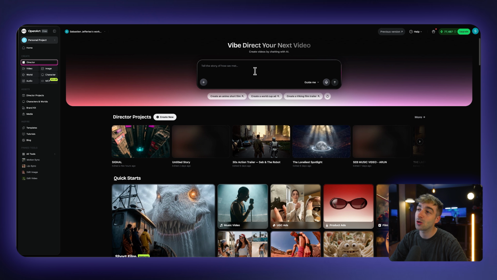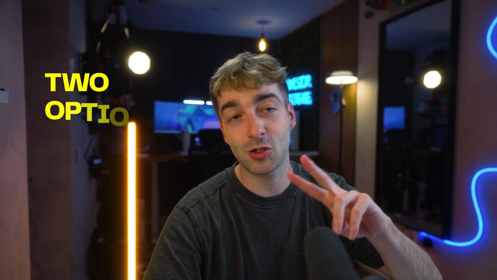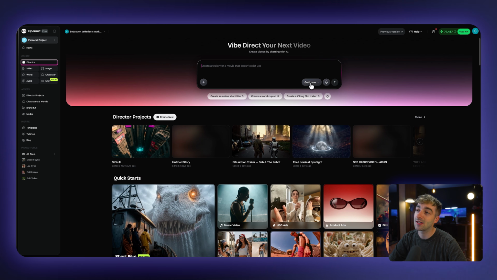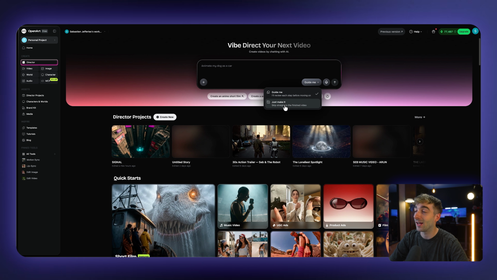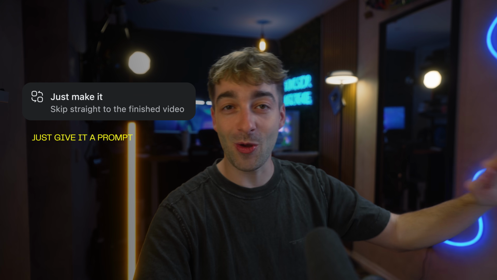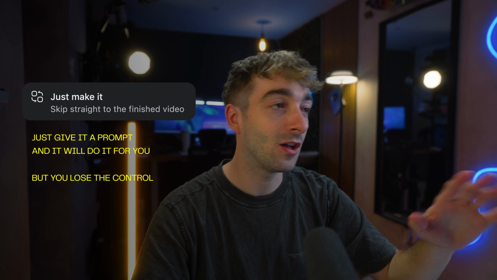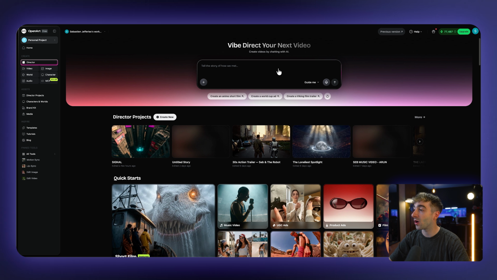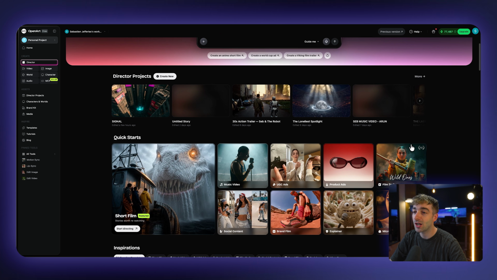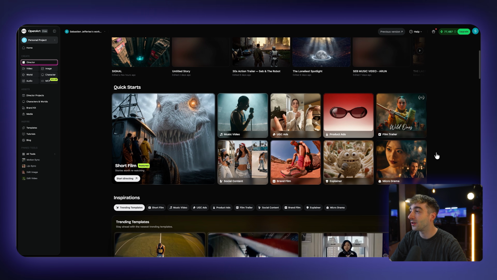Now, director mode is super awesome because you literally have two options. Down here, you can see you've got the guide me, but then you also have the just make it. Now, this is super cool because if you don't want to wait for it to do something, you can just give it a prompt and then it's just going to go ahead and do it for you. Now, the downside to this is you don't have the control you have in the guide me section. So we're going to walk through both of these workflows, but I want to quickly showcase a little bit about this platform so you can get a good understanding of director mode.